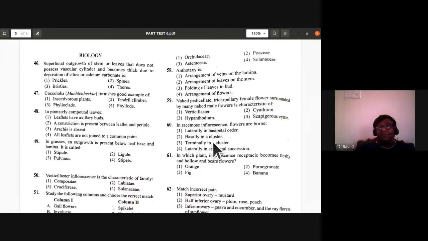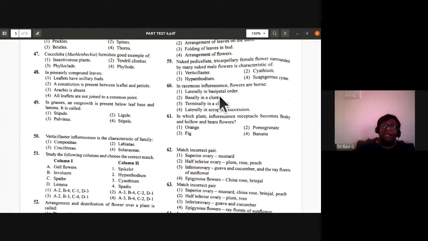In racemose inflorescence, flowers are borne laterally in a basipetal order, basally in a cluster, terminally in a cluster, or laterally in an acropetal succession. 60th, the fourth one is the answer. So the fourth one is the answer for the 60th question. 61st, in which plant does the inflorescence receptacle become fleshy and hollow and bear flowers? Is it orange, pomegranate, fig, or banana? The answer is fig fruit, hypanthodium. The same question they have asked in an indirect way.